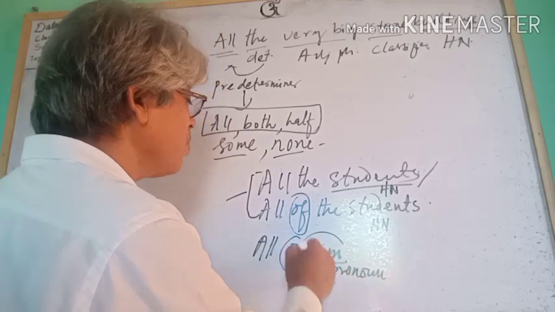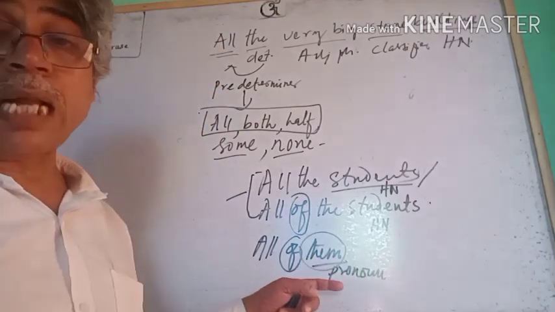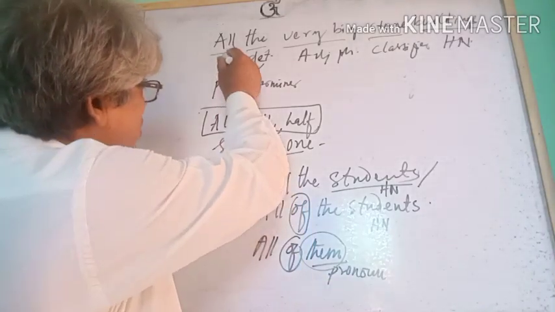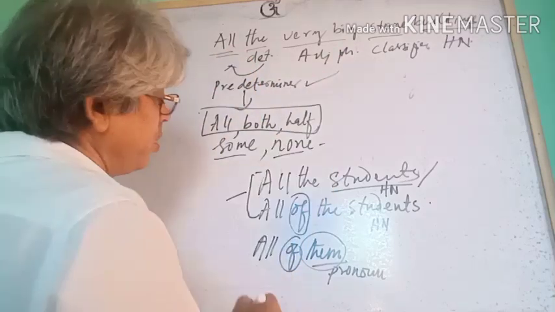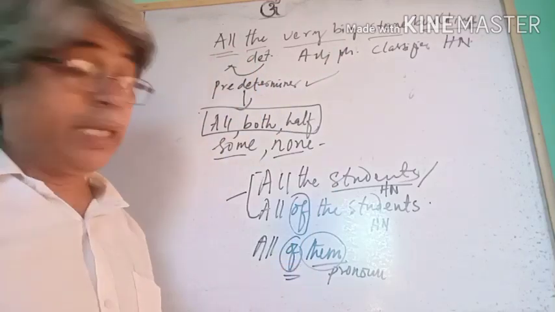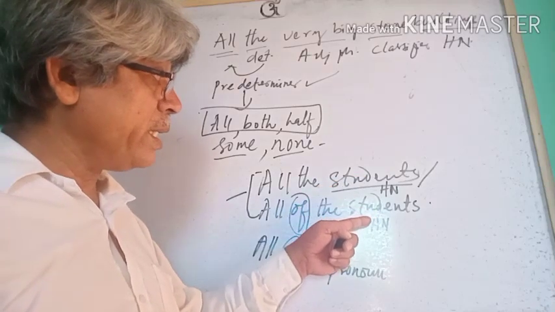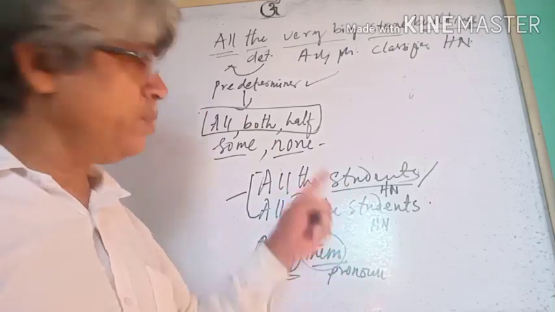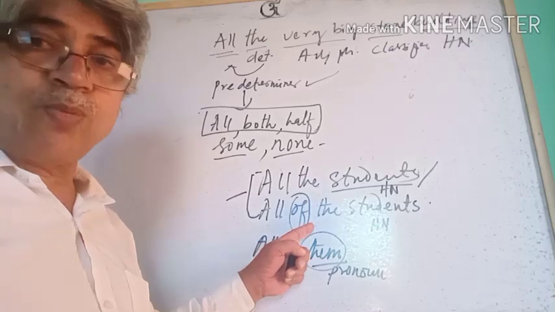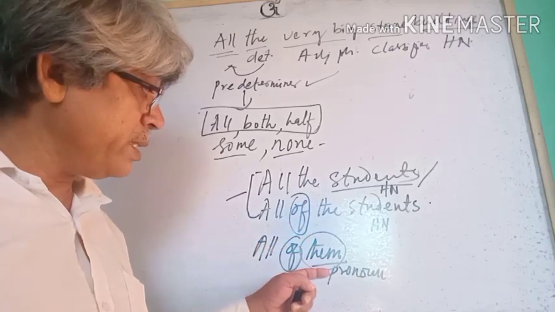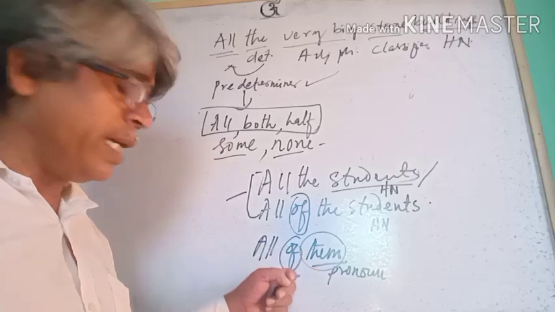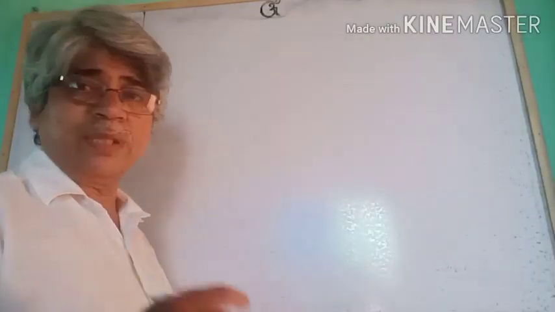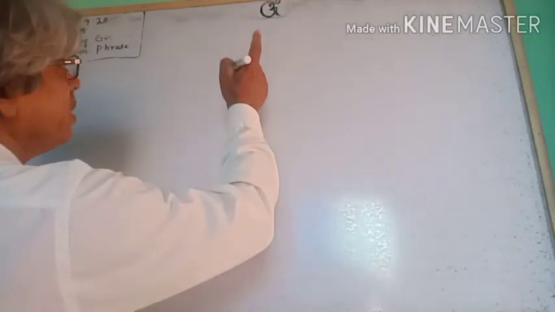When a personal pronoun occurs in the noun phrase as the head word, after the predeterminers we have to use of. But when the head word is a noun, we may or may not use of. Of is optional with a noun, but when the head word is a pronoun, of is obligatory, compulsory. Got it?